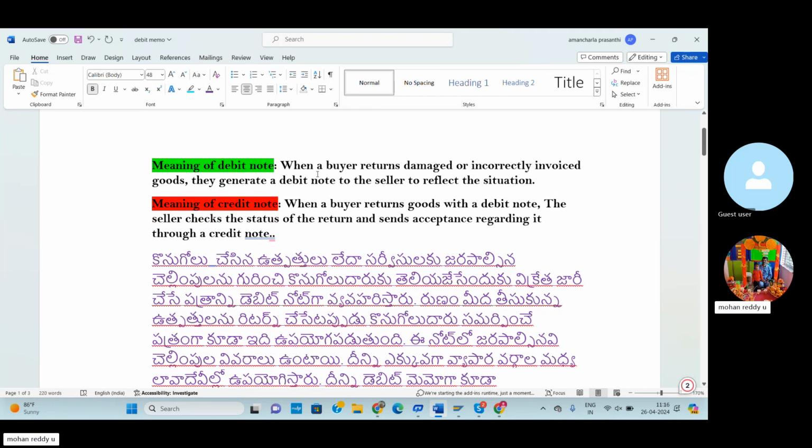Let me explain briefly. When a buyer returns damaged or incorrectly invoiced goods, they generate a debit note to the seller to reflect the situation. So let me explain simply in Telugu.